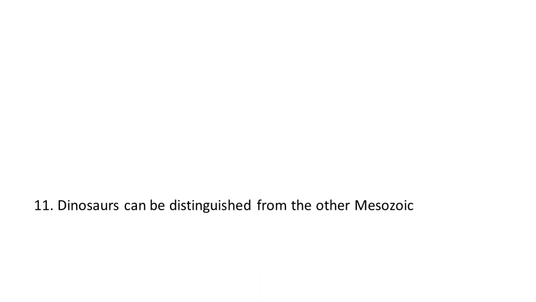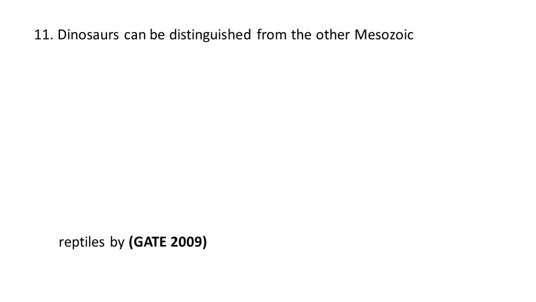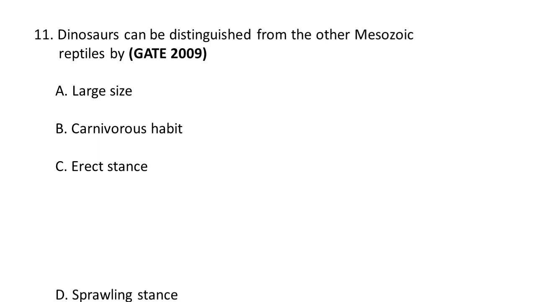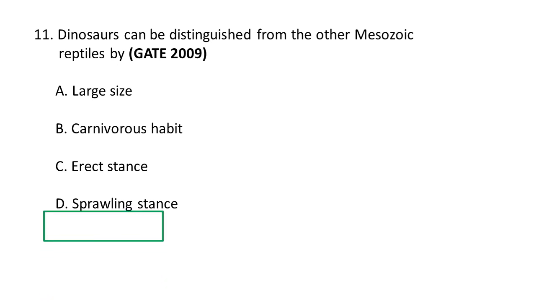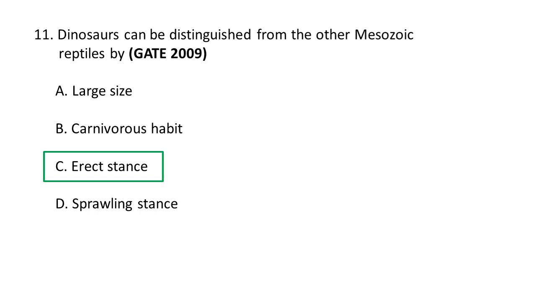Next question. Dinosaurs can be distinguished from the other Mesozoic reptiles by A. Large size, B. Carnivorous habit, C. Erect stance, D. Sprawling stance. So the correct option is, dinosaurs can be distinguished from other Mesozoic reptiles by erect stance. Dinosaurs are considered advanced reptiles with an upright stance, and late Cretaceous dinosaur fossils show feathers and or feather-like structures. So C, Erect stance is the correct option.